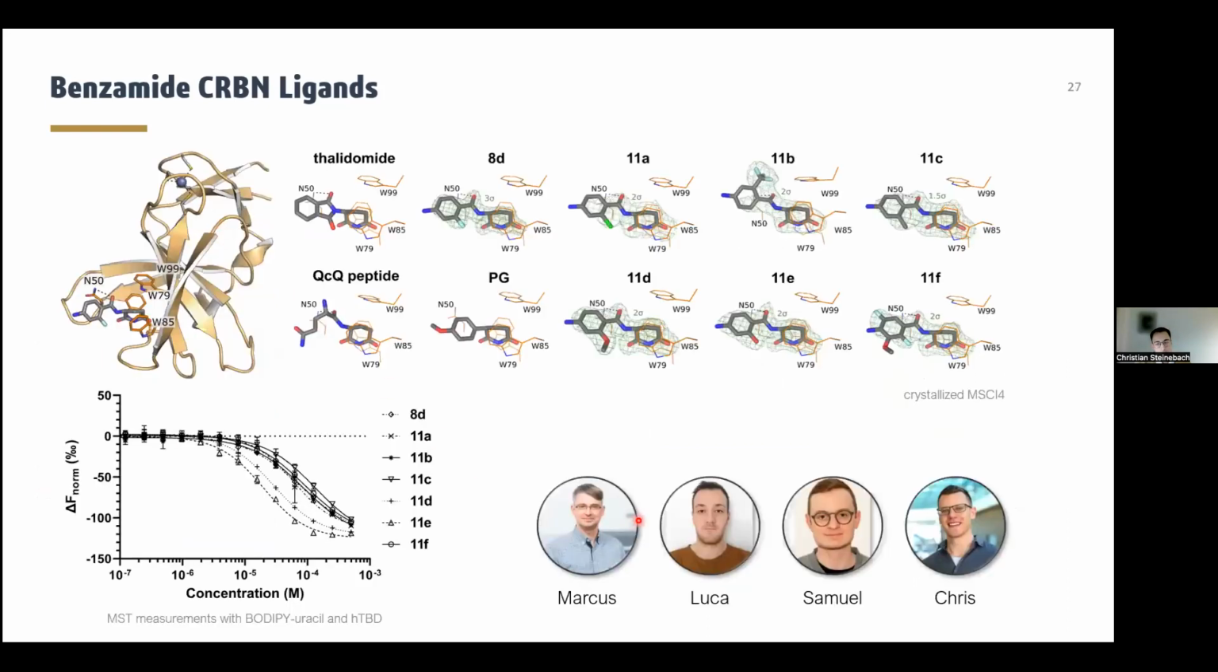Thanks to the great contributions by Markus Hartmann at the Max Planck Institute in Tübingen, we could not only obtain the binding data, but we could also crystallize all the benzamide type ligands. And here it was confirmed that these ortho substituents do indeed form an intramolecular interaction here with the NH of the amide bond.